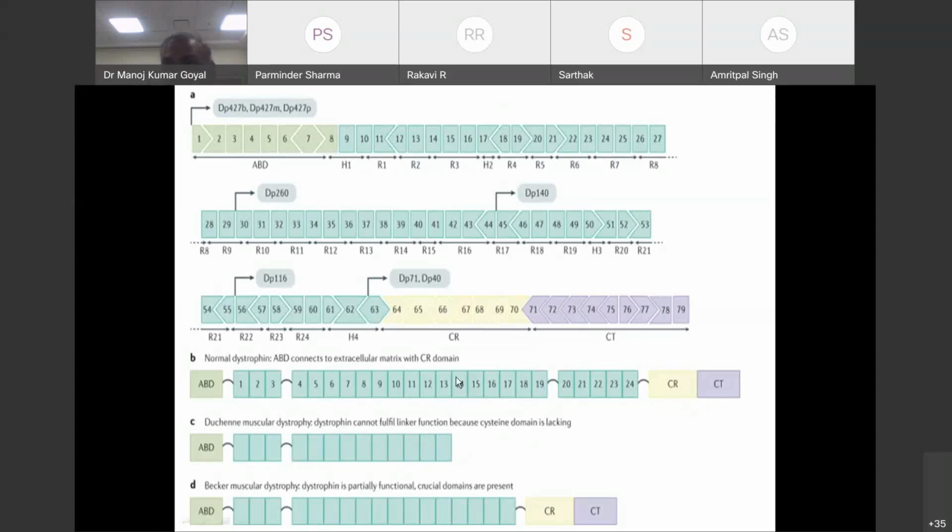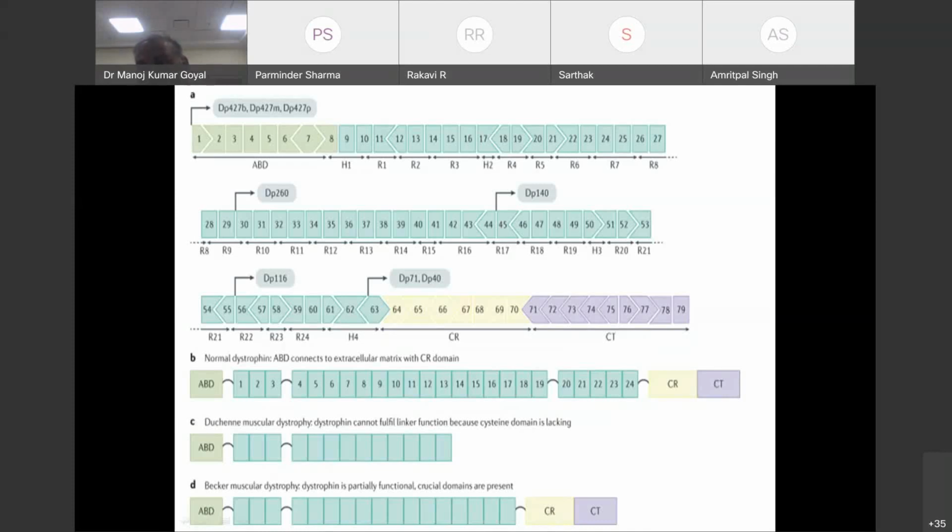On the other hand, if we get an in-frame mutation, we may not get these 5 amino acids, or these 18 to 21, but the rest of the gene will get transcribed, and we will get a truncated protein, which is small, with fewer amino acids, but the important domains are there. The actin binding domain is there and the cysteine-rich domain is there.